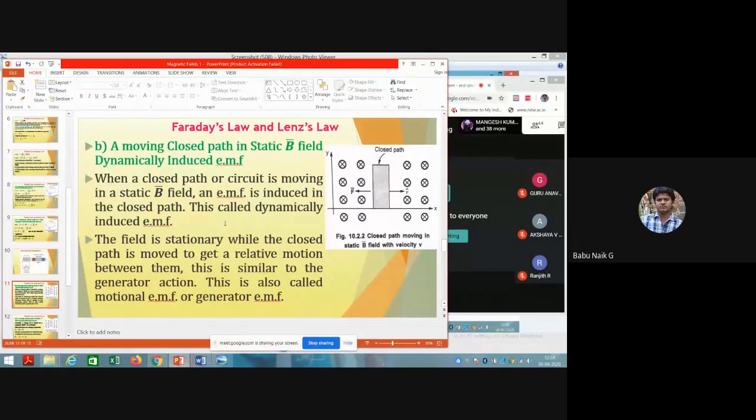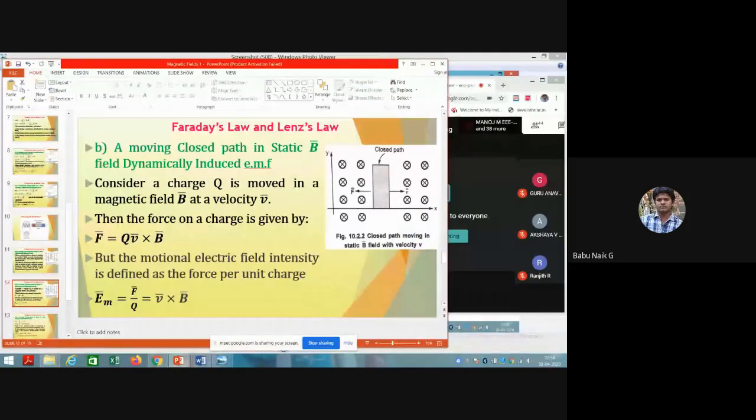Now let us see the mathematical expression for this. What is the force for this movement of the closed path?